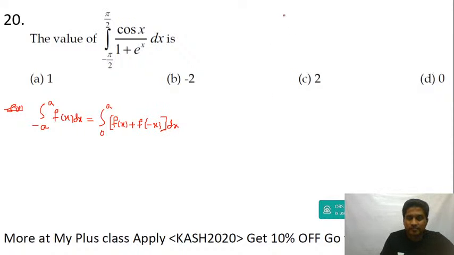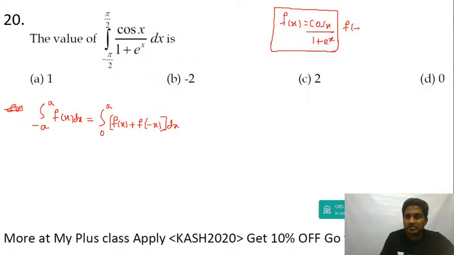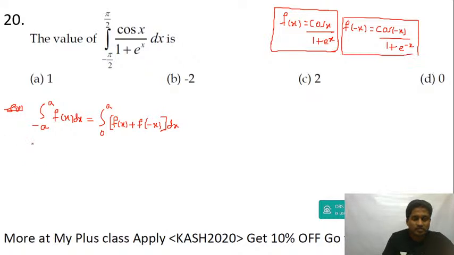Now I'm going to take f of x is equal to cos x divided by 1 plus e to the power of x. Then f of minus x will be equal to cos of minus x divided by 1 plus e to the power of minus x, and cos of minus theta is plus cos theta only. So this is equal to the integral from minus pi by 2 to plus pi by 2 of cos x divided by 1 plus e to the power of x.